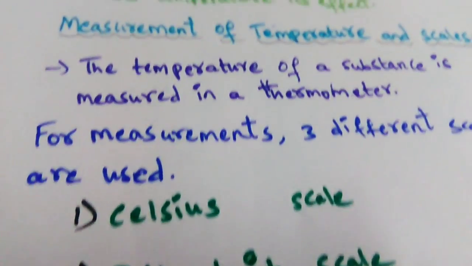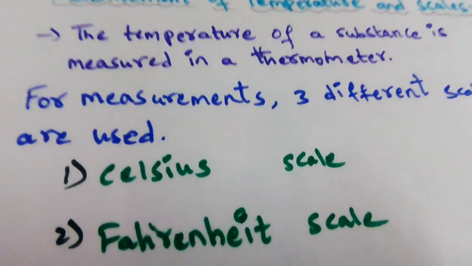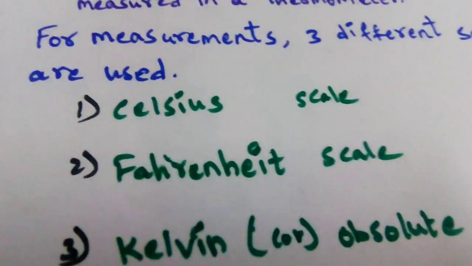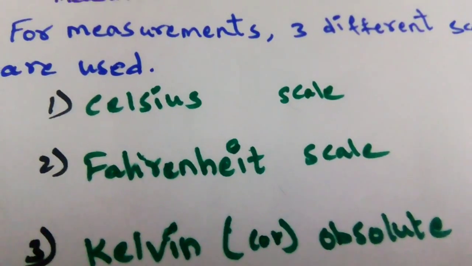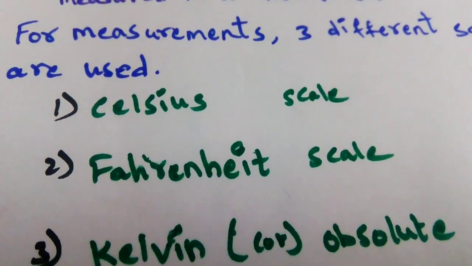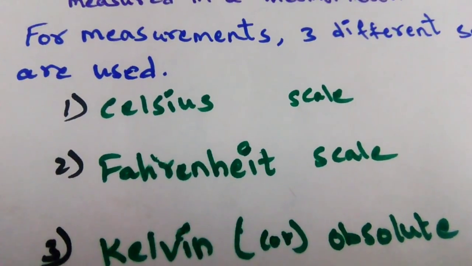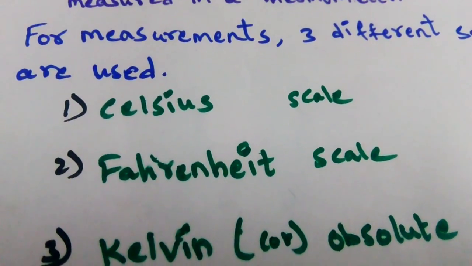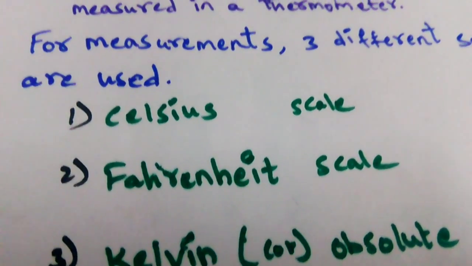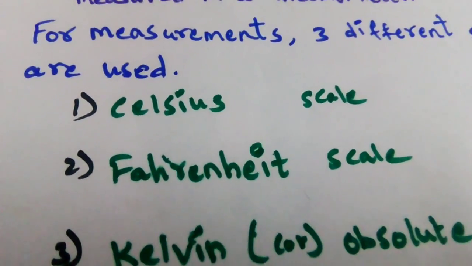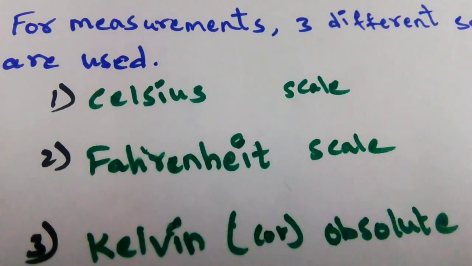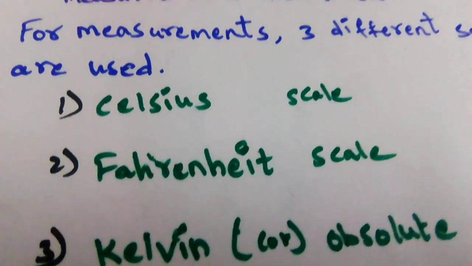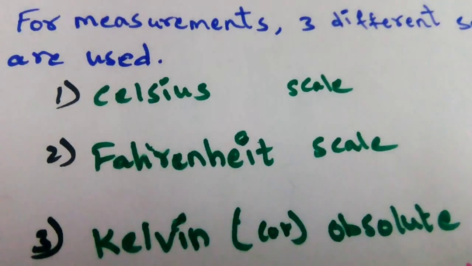The first one is the Celsius scale. The second one is the Fahrenheit scale, and then the Kelvin scale. This Kelvin scale is also called the absolute scale. It is measured from absolute zero temperature, which is the minimum temperature in this universe. So this has more importance. It is used to measure very low temperatures of a body. Let's look at the Celsius scale first.